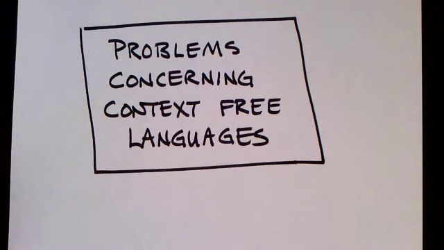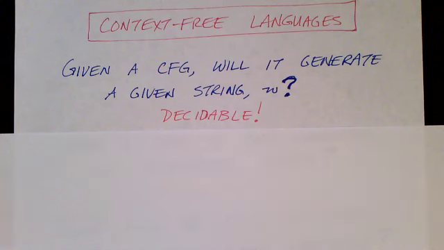In this video, we'll discuss several questions we might ask about context-free languages. And we'll find out that some of these problems are decidable and some of them are not decidable. The first question to ask about a context-free language is, can we parse it?